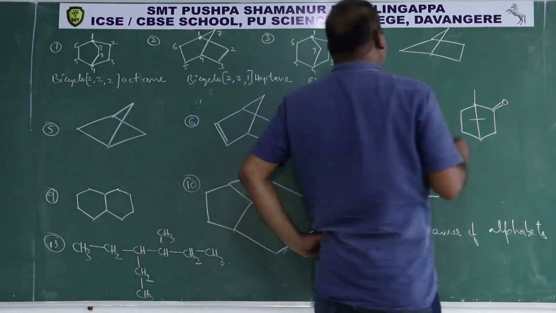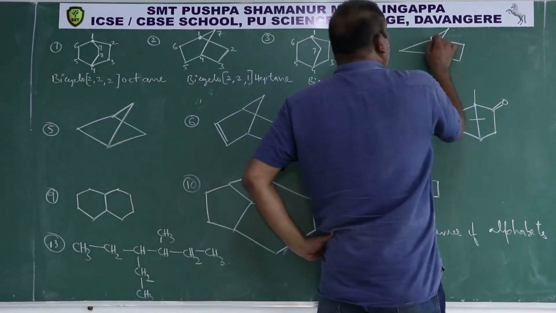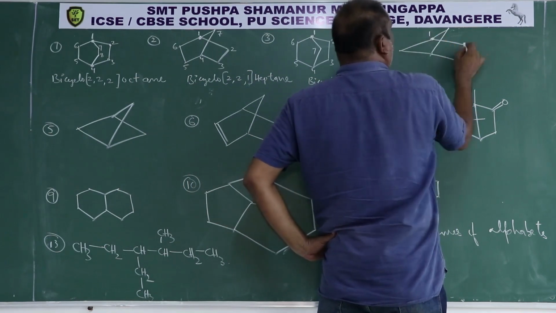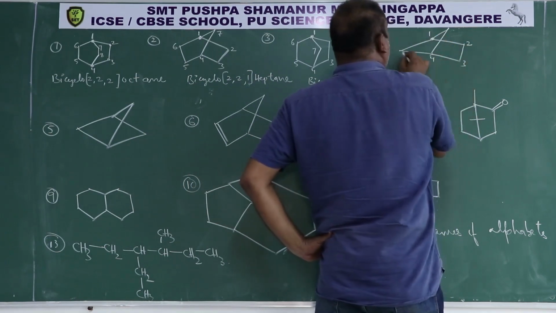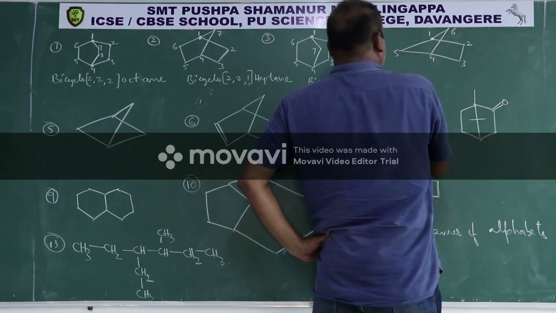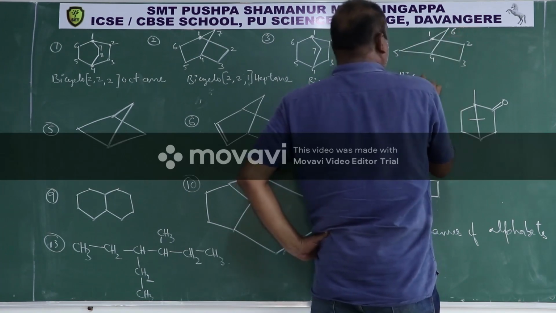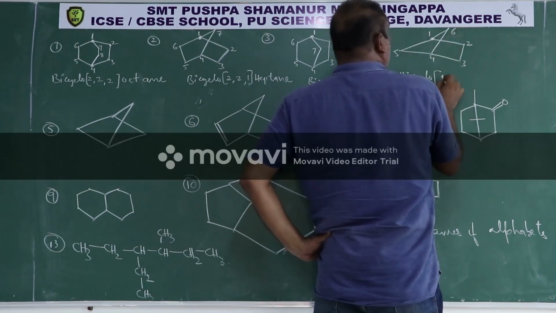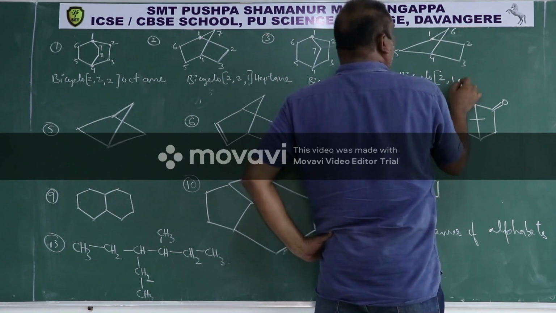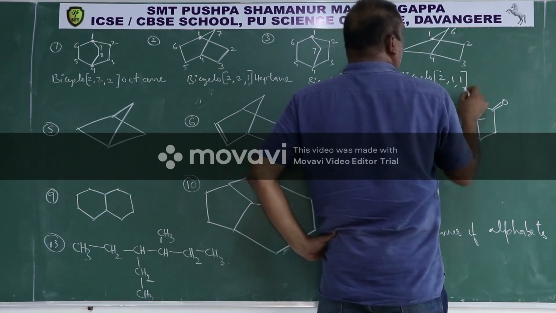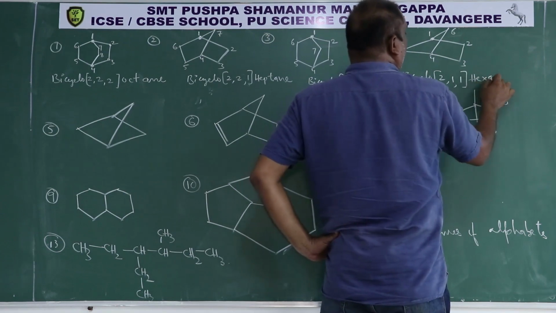Now here fourth compound, bridge head is this 1, 2, 3, 4, 5, 6. So this is bicyclo 2, 1, hexane.